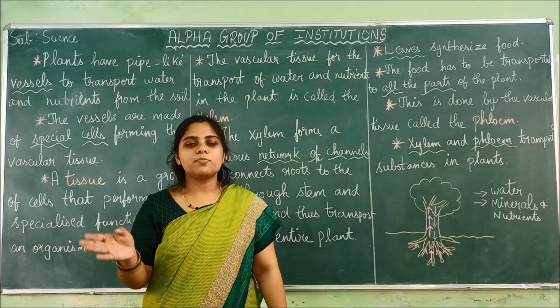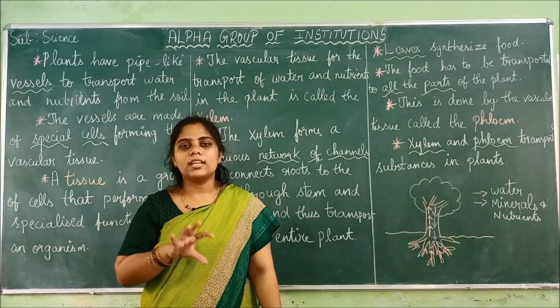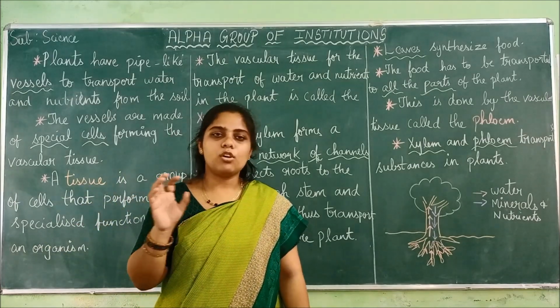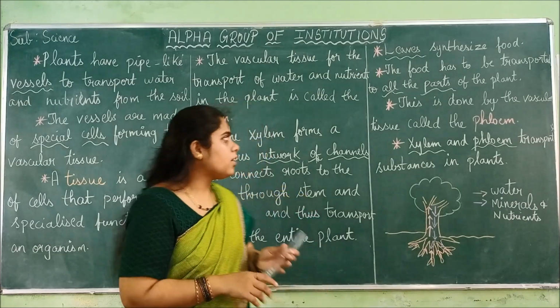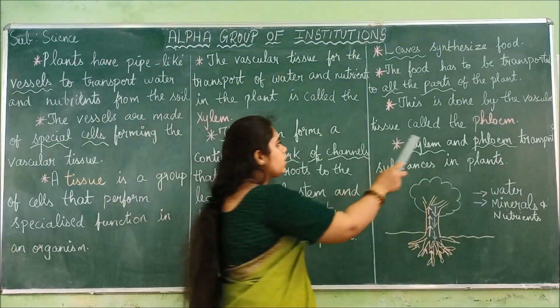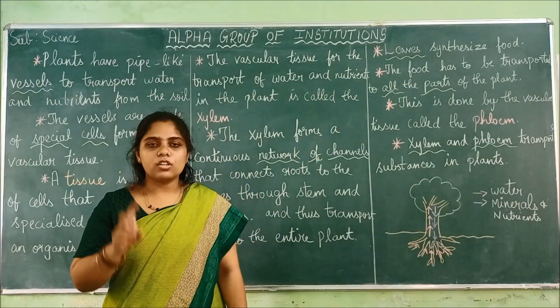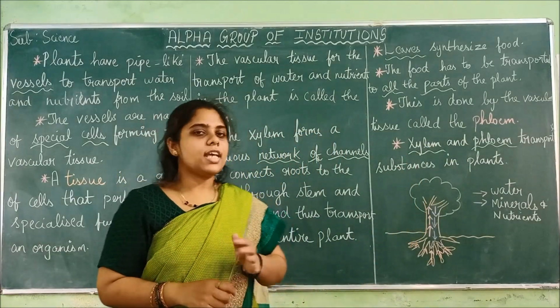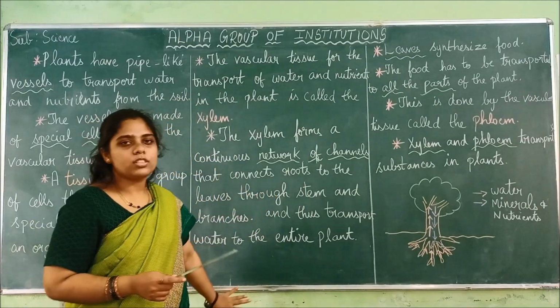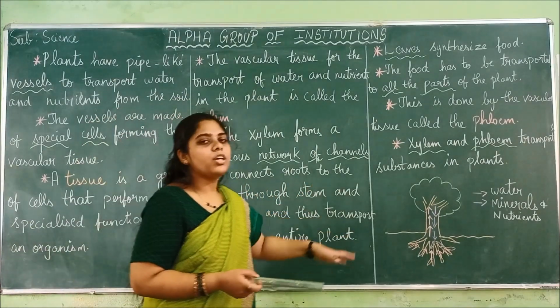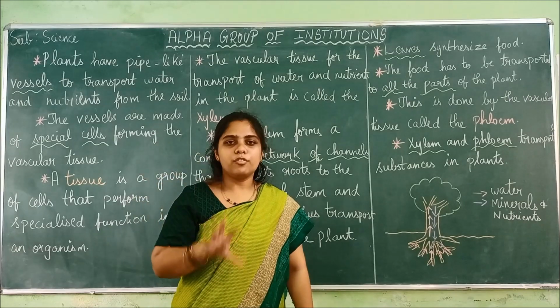So for that transportation of food materials to different parts of the plant, a structure is used. That is called phloem. So vascular tissue consists of xylem and phloem. Xylem transports the water, and phloem will transport all the food materials.